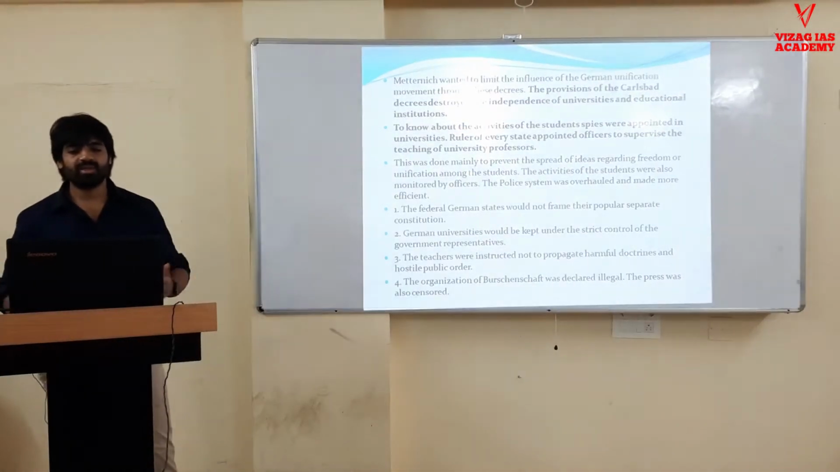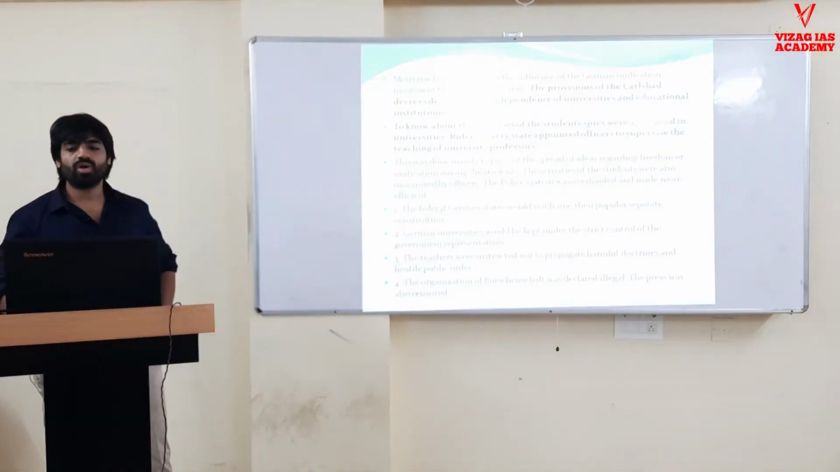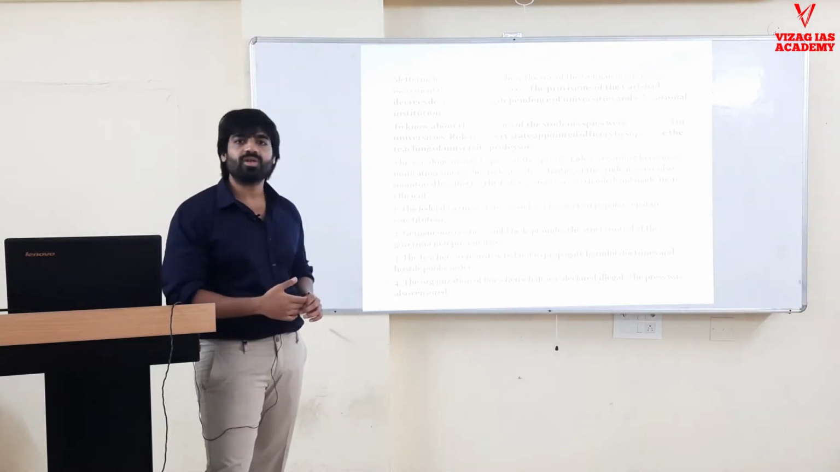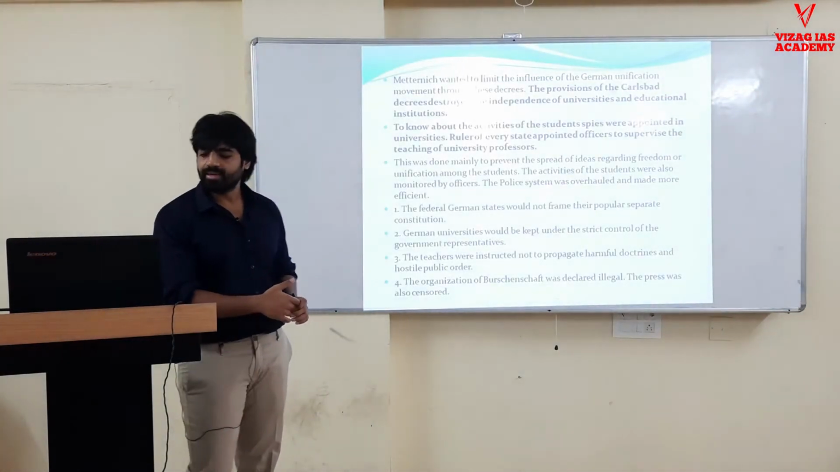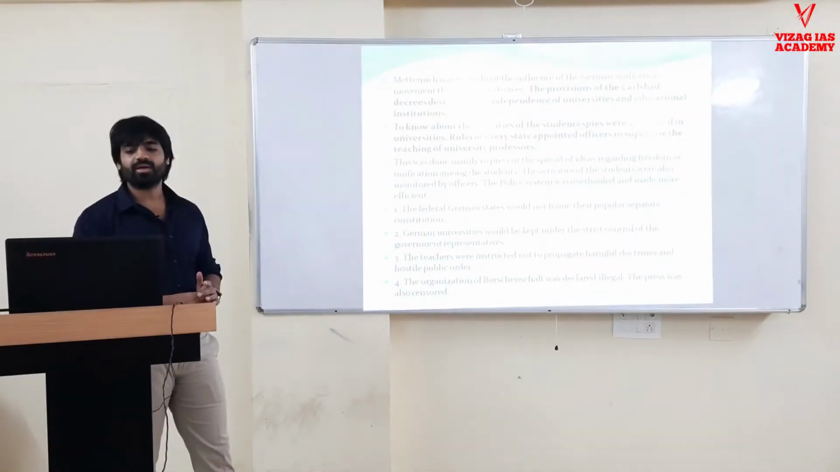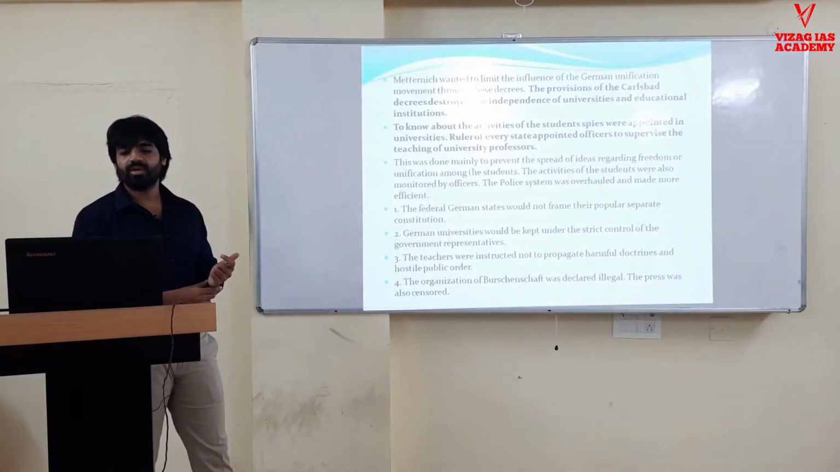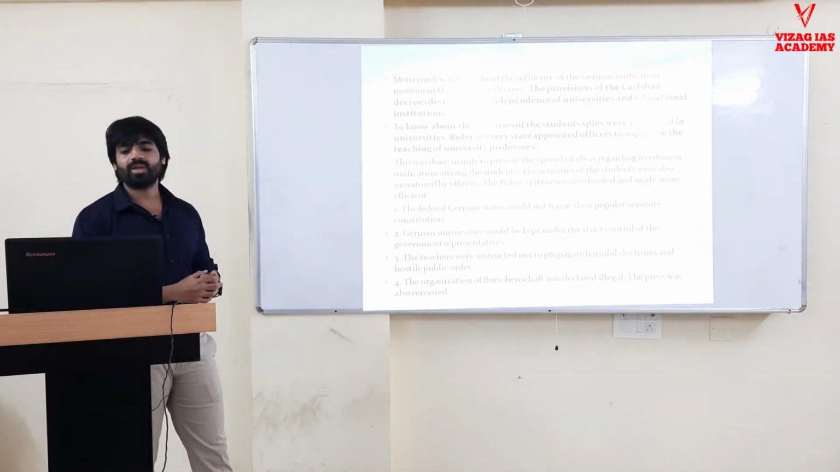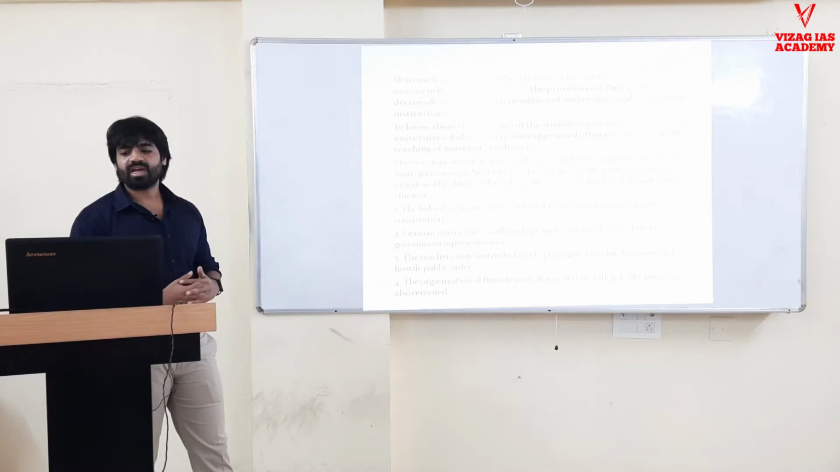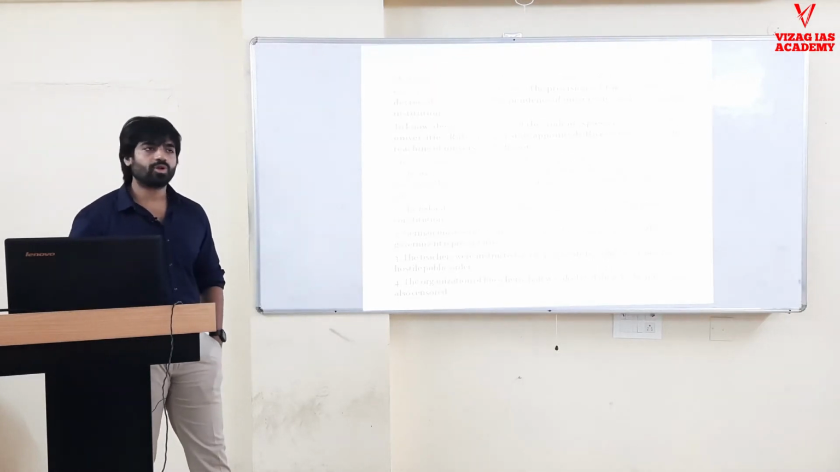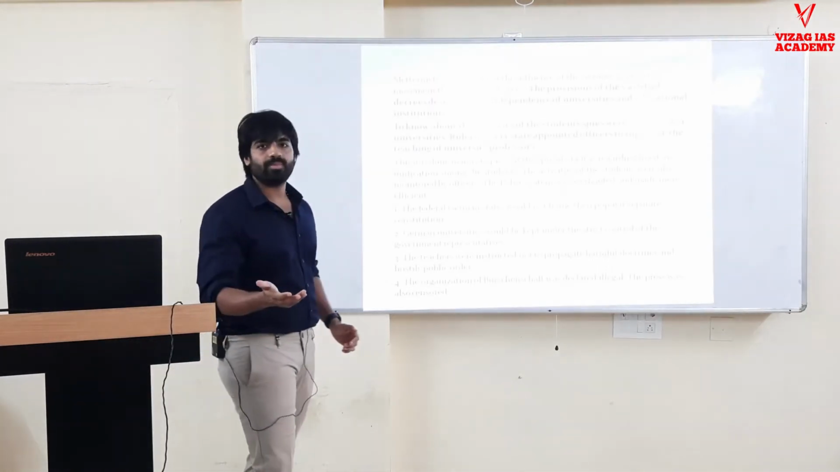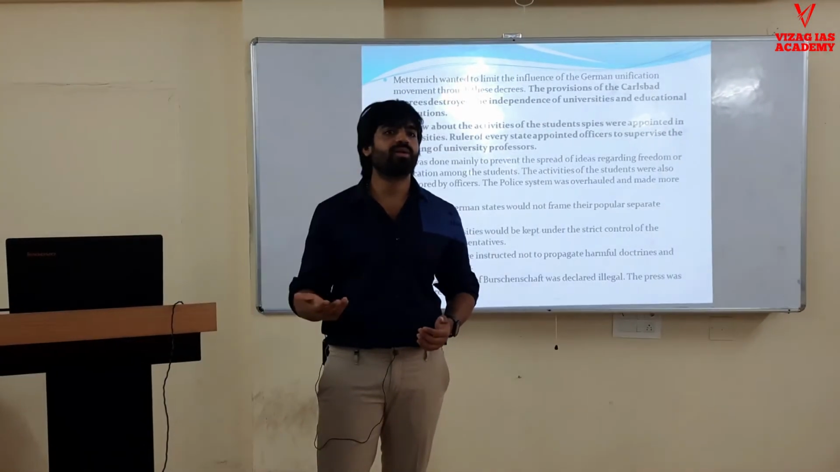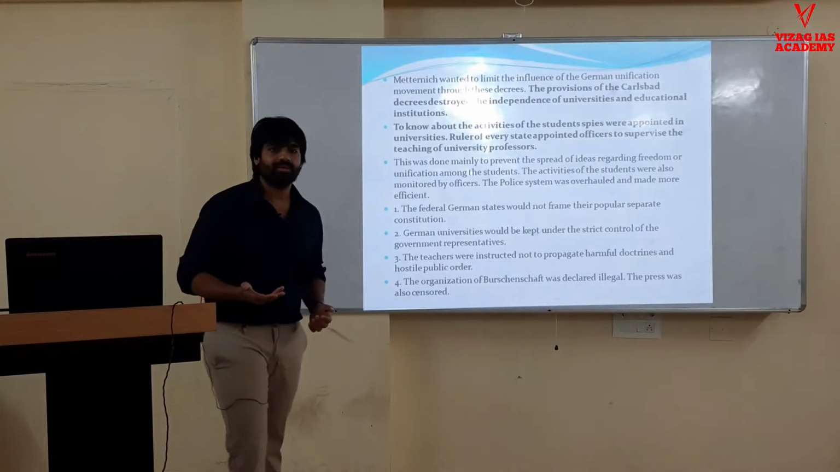So the major principles are: the federal German states would not frame their popular separate constitutions, because he was not against the constitutional form of government. Second, the German universities would be kept under the strict control of the government representatives. The teachers were instructed not to propagate harmful doctrines hostile to public order. The organizer of Burschenschaft was declared illegal. The press was also censored. Even the police were reformed. The whole policing concept was reformed, made stricter and more vigilant.